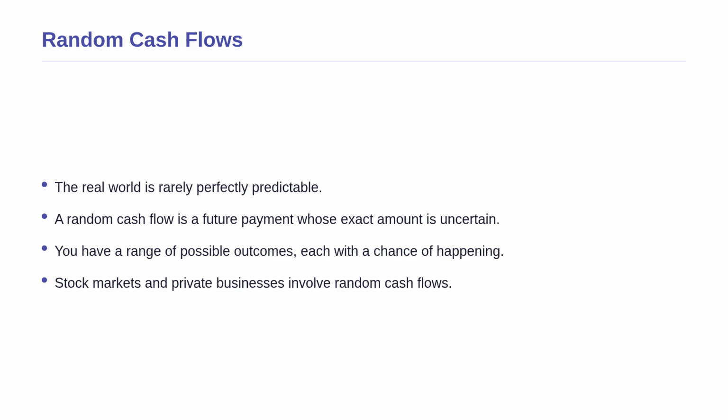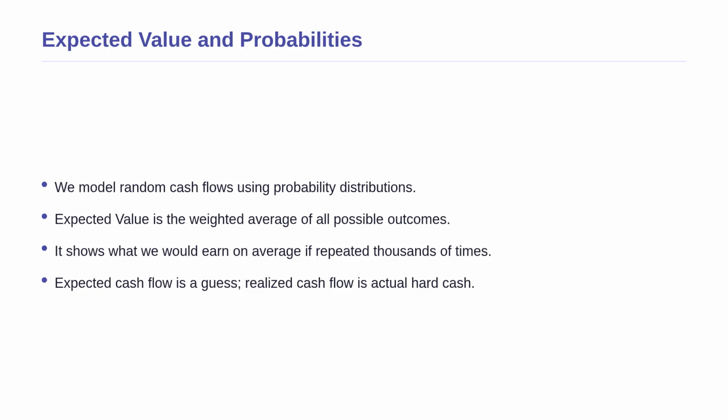If a storm hits, you might only make $200. This is a random cash flow. A random cash flow is a future payment whose exact amount is uncertain today. Instead of a single guaranteed number, you have a range of possible outcomes, each with a certain chance of happening. Almost all investments in the stock market, real estate, and private business involve random cash flows because the future is full of surprises. Because we are dealing with uncertainty, we need a new mathematical tool.